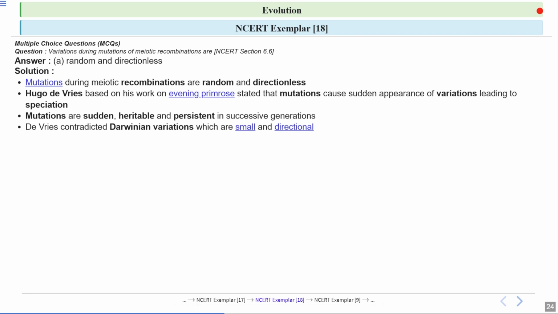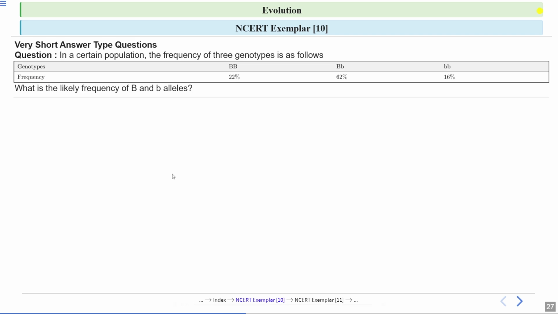Okay. Now, due to mutations, variations occur. If these variations are beneficial, then only they will be inherited. Then only they will be selected. Okay, but Charles Darwin believed that changes in the traits happen gradually and are shaped by the environment to help organisms survive. In contrast, Hugo de Vries thought that mutations can cause abrupt changes that are not necessarily guided by the environment. The next question.